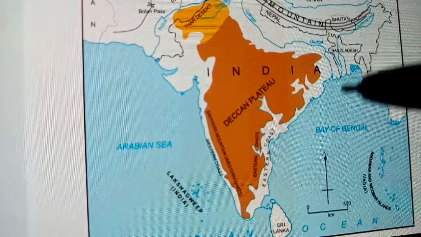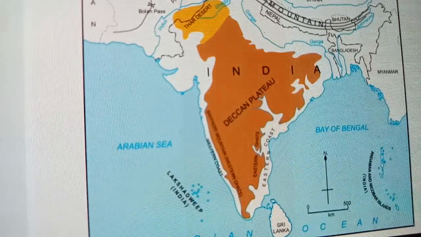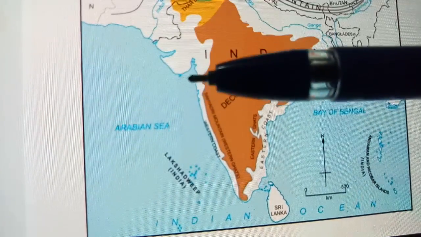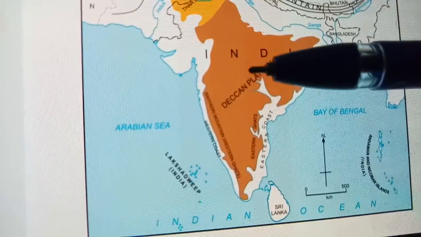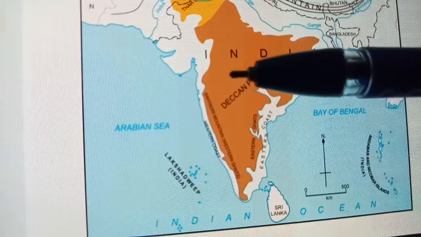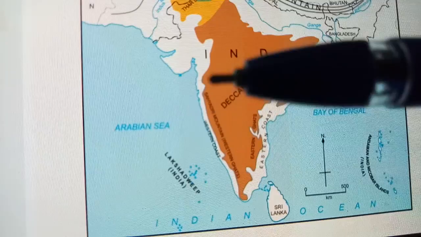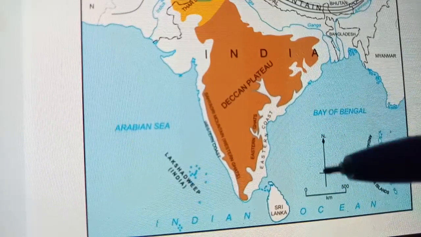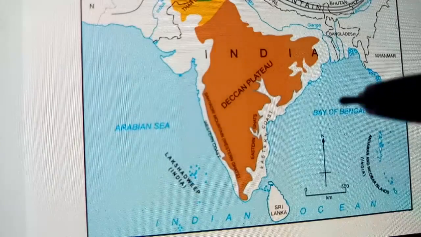This Deccan Plateau plays an important role between these two. Here you will find the Satpura ranges and here the Vindhya ranges. Here we also have the Sahyadri mountains in the Western Ghats, and the eastern coast along the Eastern Ghats. You will find this in the next explanation which I will be showing you.